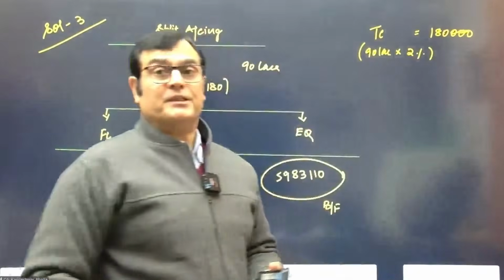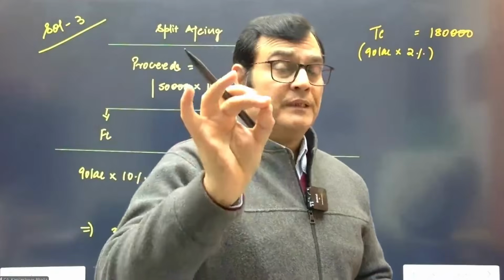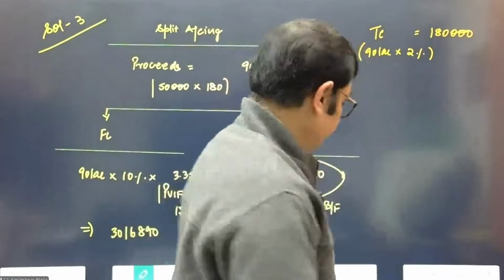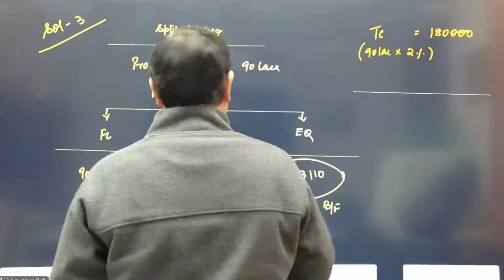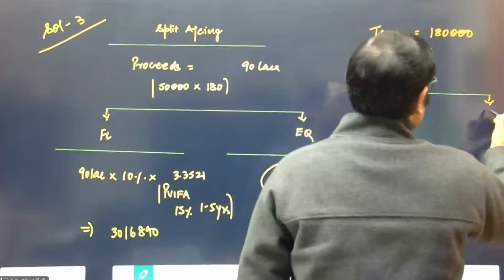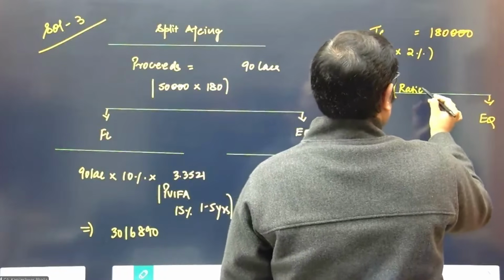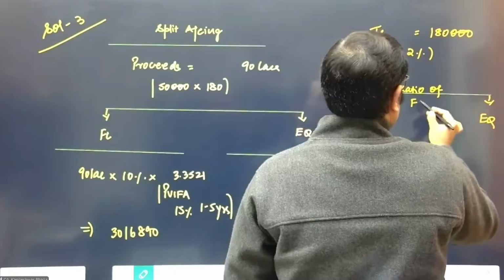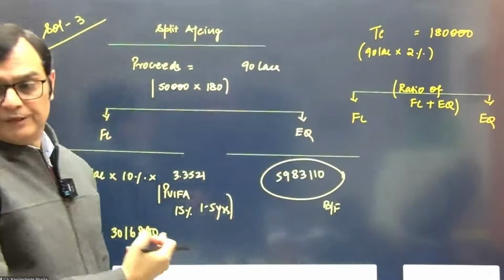So this is my step number two. Indirectly, we need to divide this 1,80,000 between the FL and the equity. So let's divide this between the financial liability and the equity, and this would be in the ratio of financial liability and the equity which you've computed in the very first step.